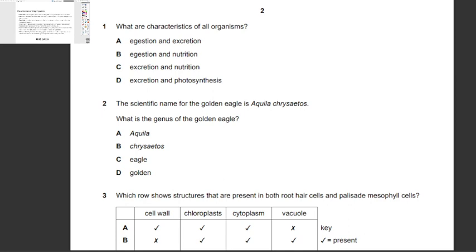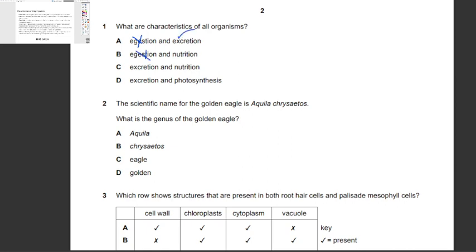Egestion and excretion? No, because this is wrong. Egestion is followed mostly by animals, which is the way they remove waste materials like feces. Urea and urine are excretion, yes.